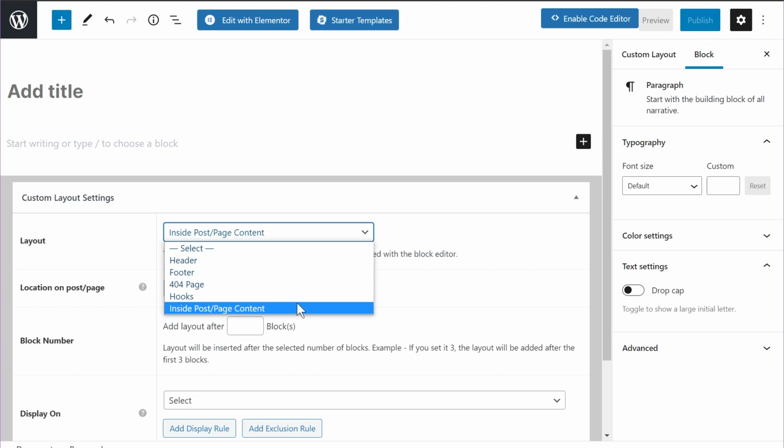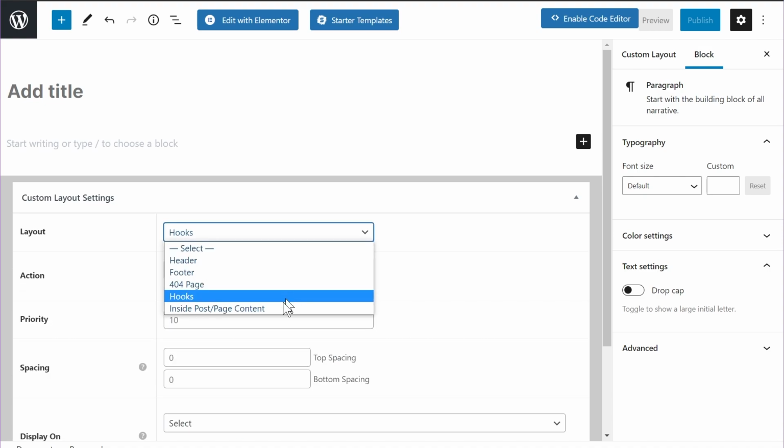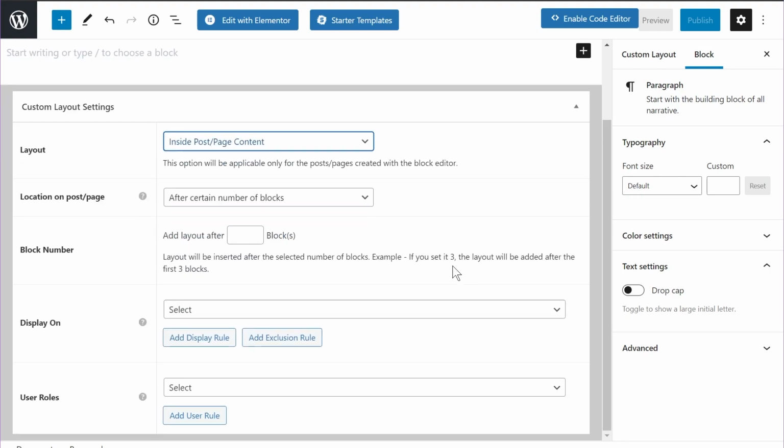So I'm going to select this option once again, and I'm going to show you all the amazing controls you have to make sure that you can add custom layouts to exactly the pages that you want on your website. So let's start with that. Let's select the option. So now we have a few options to work with. You have the location on post, which we'll talk about. You have the block number, which I'll explain. You have display conditions and also user roles. Let's start talking about them individually.